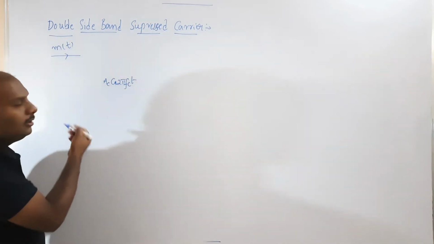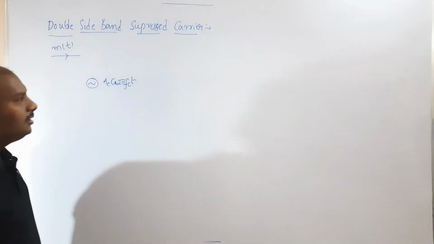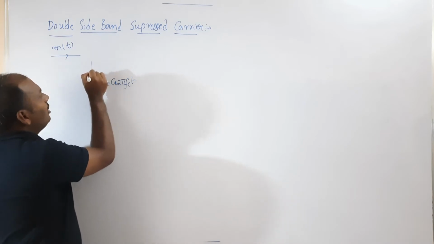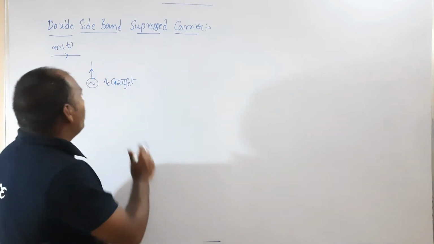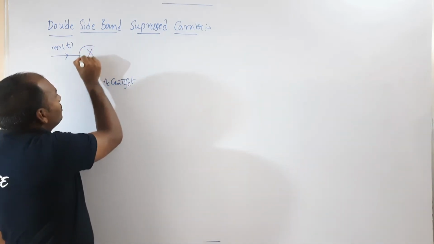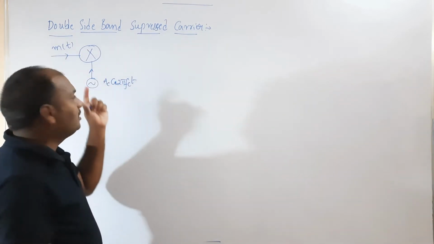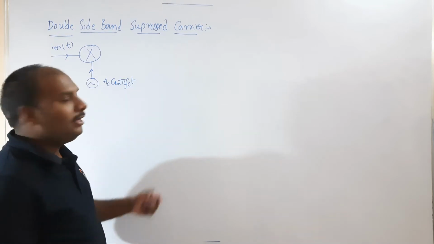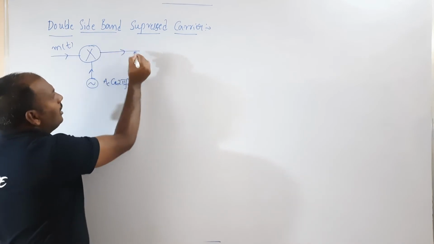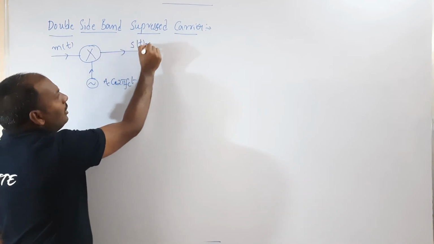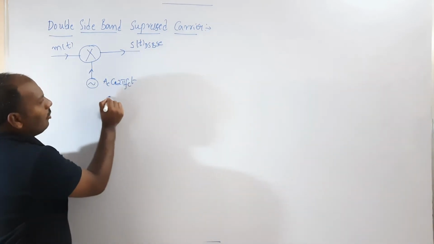However, who will generate this? This will be generated by some oscillator. Let us consider this is the oscillator which is generating the high frequency sinusoidal carrier. And to generate the DSBSC, you require a simple multiplier. So this is the multiplier which is going to generate the DSBSC. For this multiplier, I am giving the message signal m(t) as the input and the carrier Ac cos 2 pi fc t. And at the output directly you will have s(t) DSBSC.